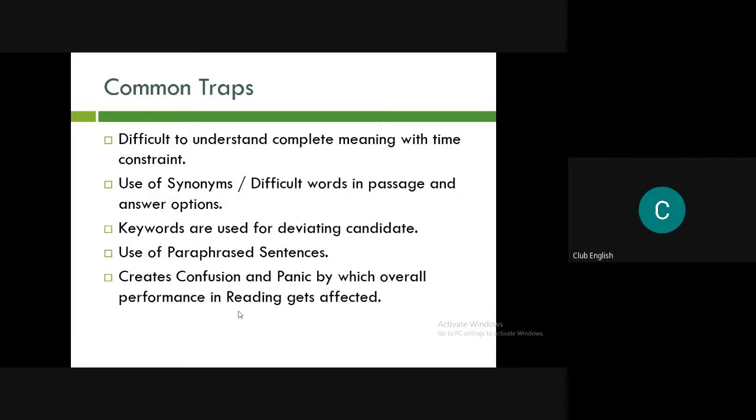One more: it creates confusion and panic because of the time constraint. Most people are very conscious about the time particularly, by which overall performance in reading gets affected. And once it gets affected, once the panic state comes, it definitely affects all the other answers as well.